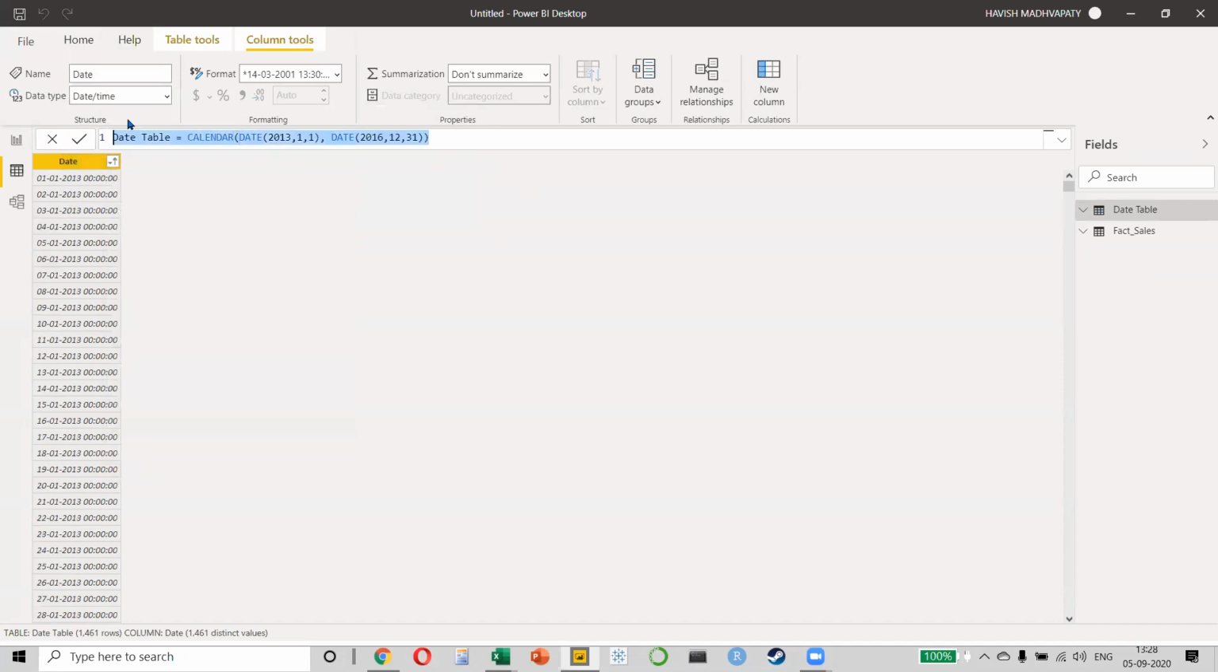But I will not be creating a date table like this. Can anybody tell me why? What is the limitation if I create a date table like this? Just think about it. If I create a date table manually from the 1st of January till the 31st of December, what is the limitation? It's not dynamic. The problem is that tomorrow when 2017 comes, we will have to come back to the formula and update this.